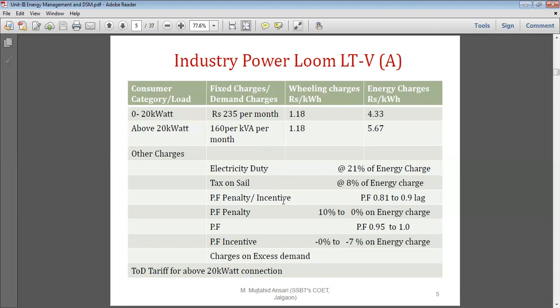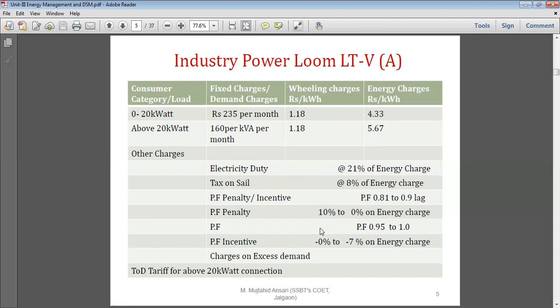sales tax gets added, and power factor incentive or penalty applies. If the power factor is less than 0.9, then there is a penalty, and if the power factor is above 0.95, then there is an incentive. So if the power factor decreases below 0.9, lagging or leading, definitely there is a penalty, and the penalty is 10% of the energy charge.